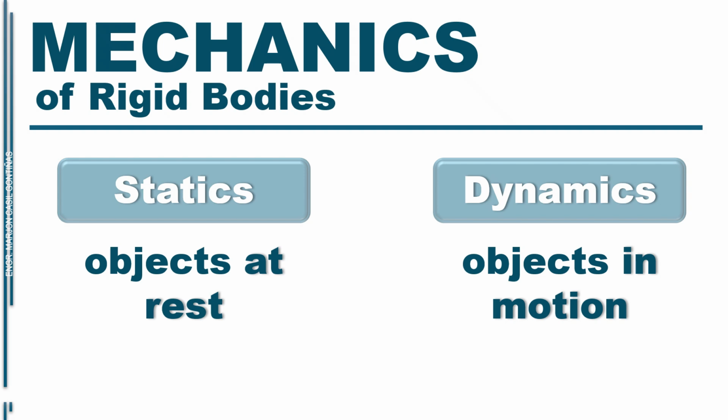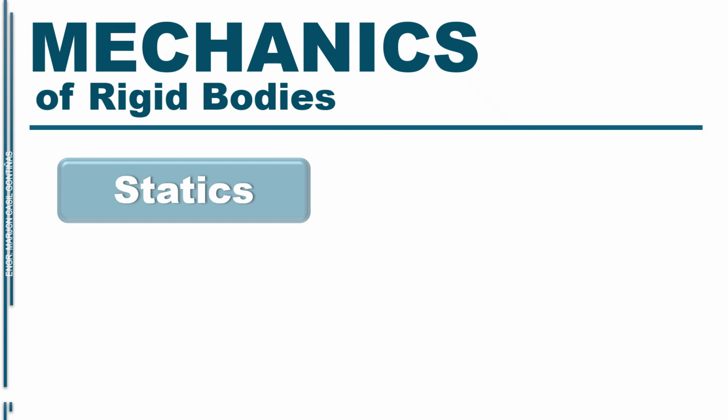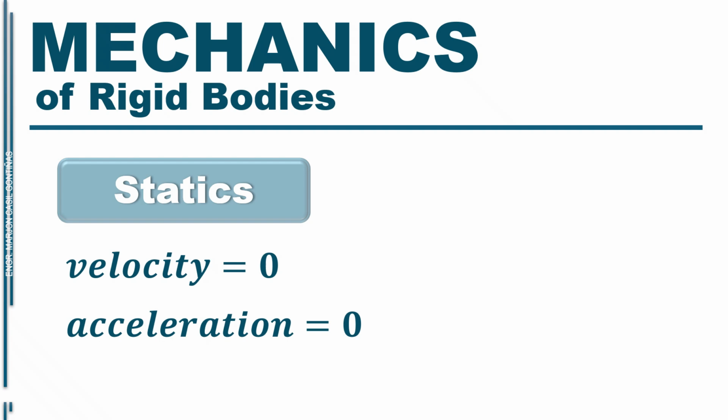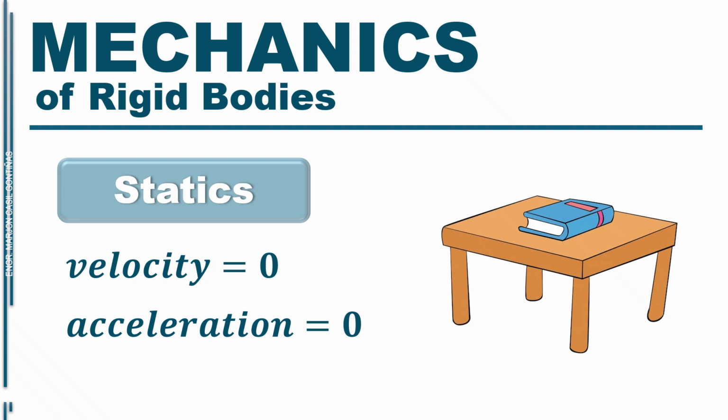objects in motion. Let's break down a simple but important difference in mechanics between statics and dynamics, especially when it comes to velocity and acceleration. In statics, both velocity and acceleration are zero. Why? Because the objects are at rest. They don't move at all. For example, a book resting on a table.